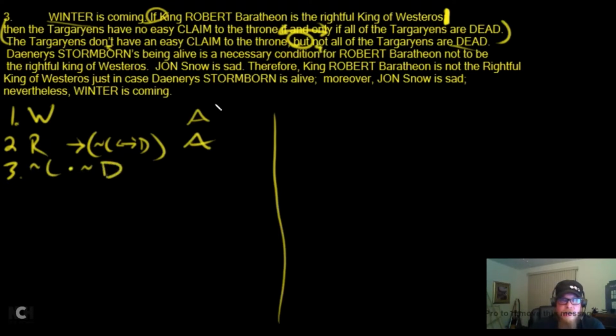That not, there's a negation there too. That's assumption number 3. Assumption number 4: Daenerys Stormborn's being alive is a necessary condition. Necessary condition means it goes on the right side of an arrow. So her being alive goes on the right side of an arrow for what? Robert Baratheon to not be the rightful king. Robert Baratheon is not the rightful king. Assumption number 4. Jon Snow is sad.